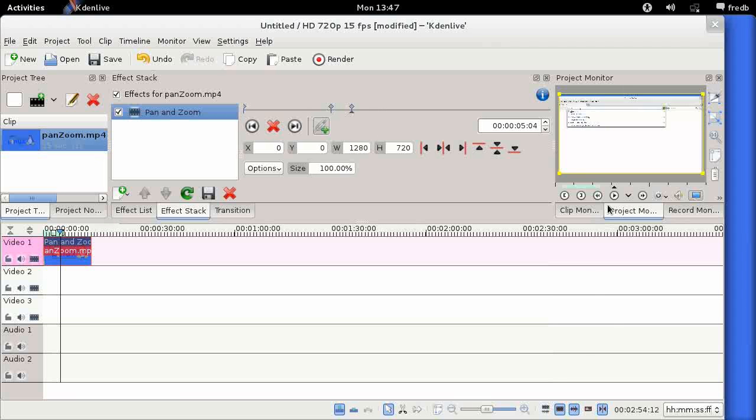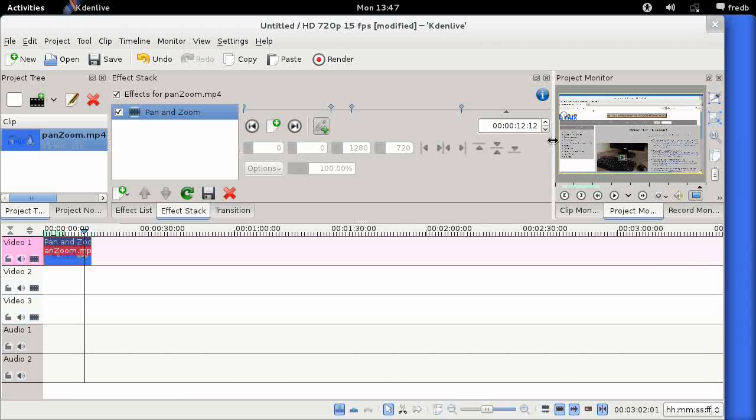So again, I'm going to let the video run on a bit, this time to the point at which I want the zoom effect to stop and to start zooming out. So I think that's about right. So we've typed in the URL there, so I'm going to create a third keyframe, and once more I'm going to let this run on to the point where I want the zoom out to finish. So again, I'm going to click on play. Okay, so at that point I just go back a couple of frames, using the arrow keys to go frame by frame back. I'm going to create a fourth keyframe.